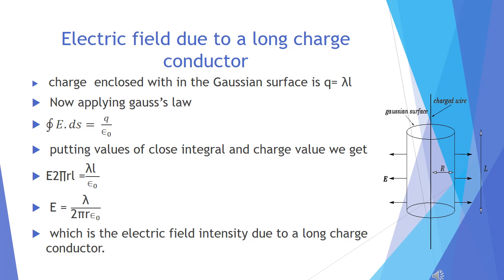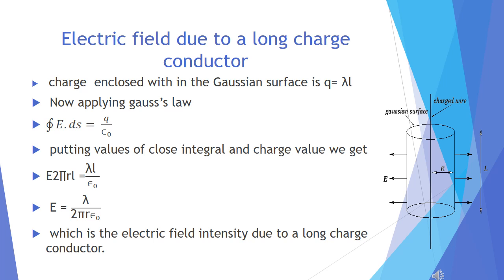Now apply Gauss theorem, which tells us that closed integral E dot ds equals Q upon epsilon naught. Putting in the value of closed integral E dot ds, which is E into 2 pi RL, and the charge lambda L upon epsilon naught, L cancels with L. So the electric field intensity value is lambda upon 2 pi epsilon naught R. So this is the value of the electric field intensity due to a long charged conductor.